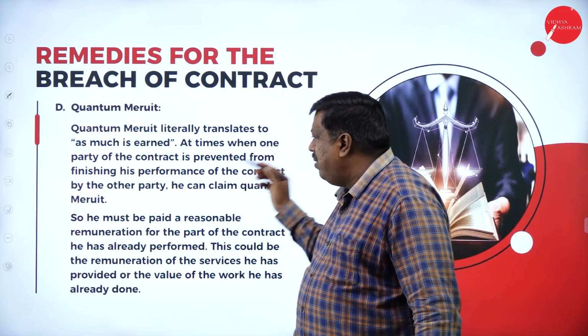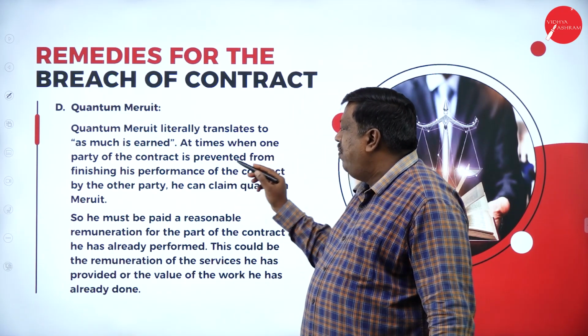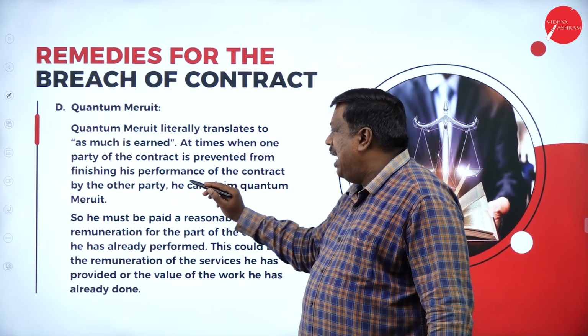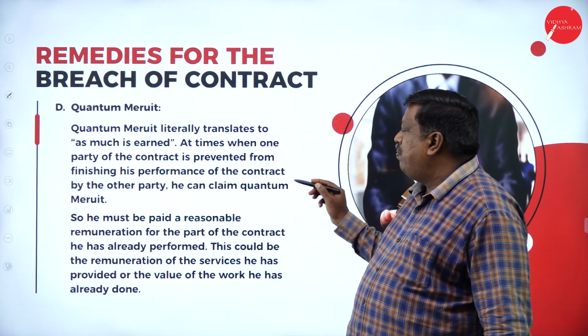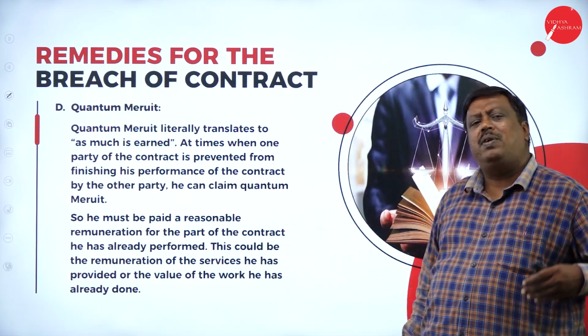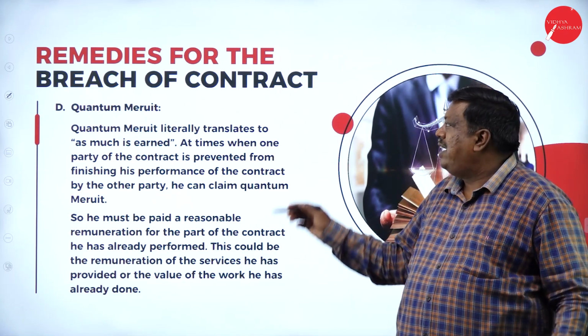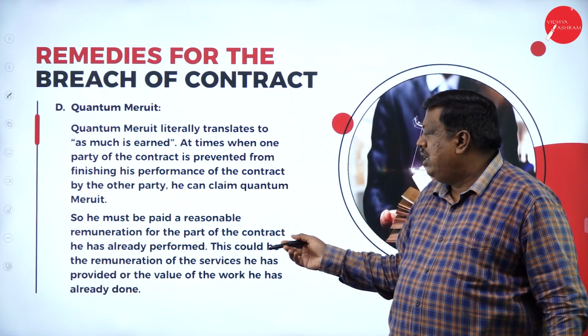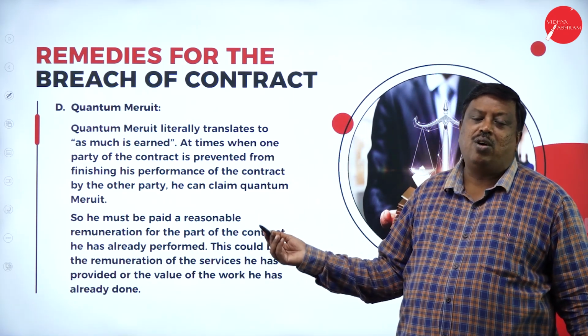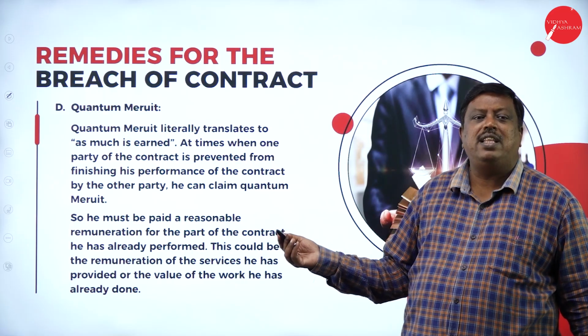Quantum meruit literally translates as 'as much as is earned'. At times when one party to the contract is prevented from finishing his performance of the contract by the other party, he can claim quantum meruit. Whatever the benefits possible, you claim up to that level of benefits. That is called quantum meruit, which supports you in case of failure of the contract between the parties.